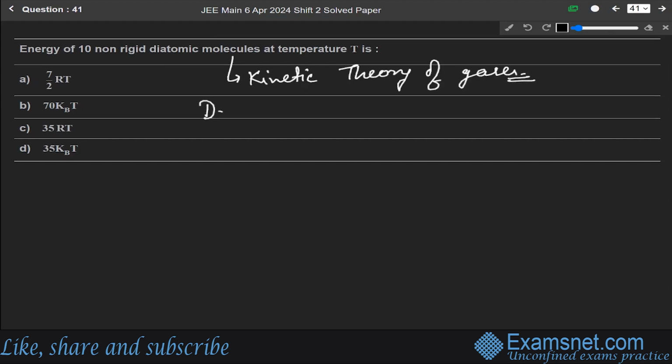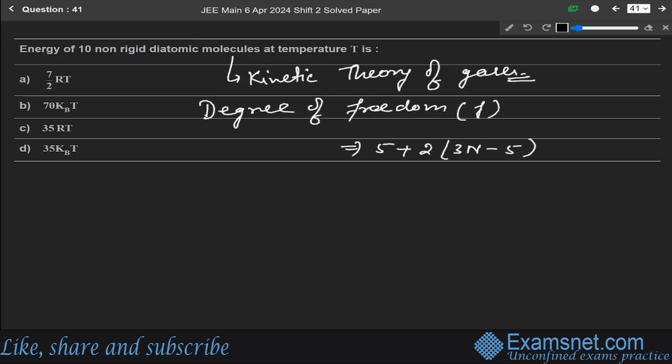So the degree of freedom F will be equal to 5 plus 2.